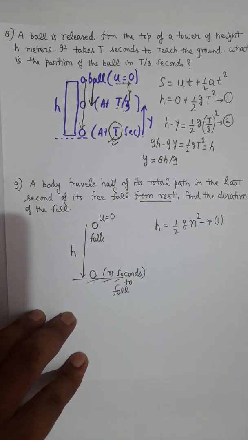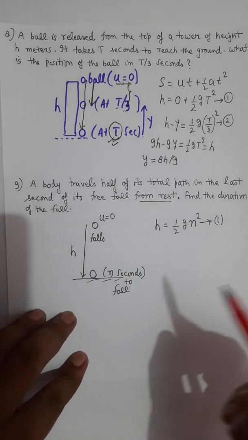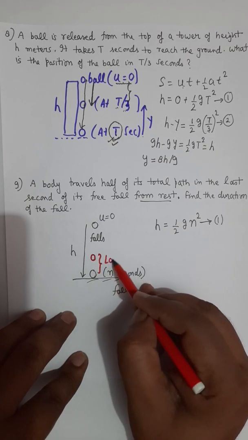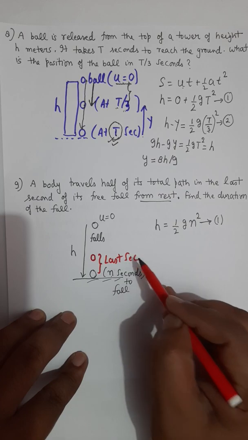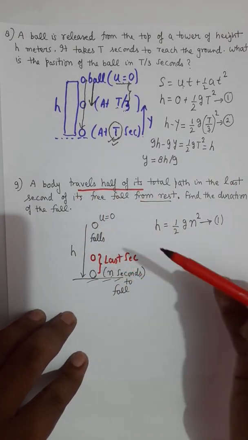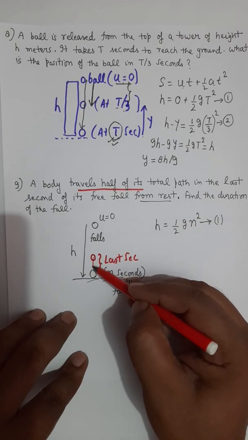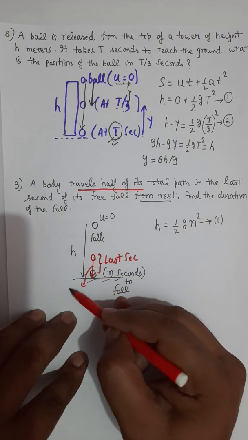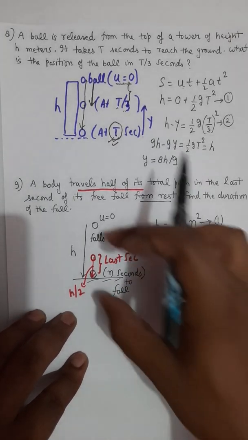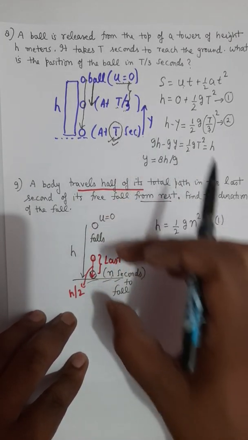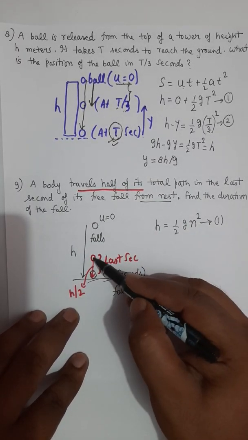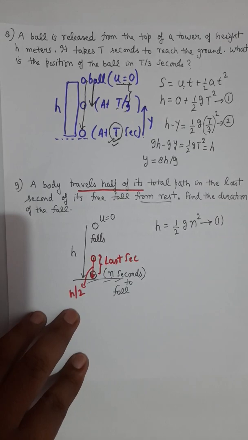Now they are saying that during the last second of the total journey, it covers half the distance, which means during this last second the body traveled a distance of h by 2, because if the total distance the body is moving is h, then half of the total distance will be h by 2, and half of the distance was traveled in the last second.